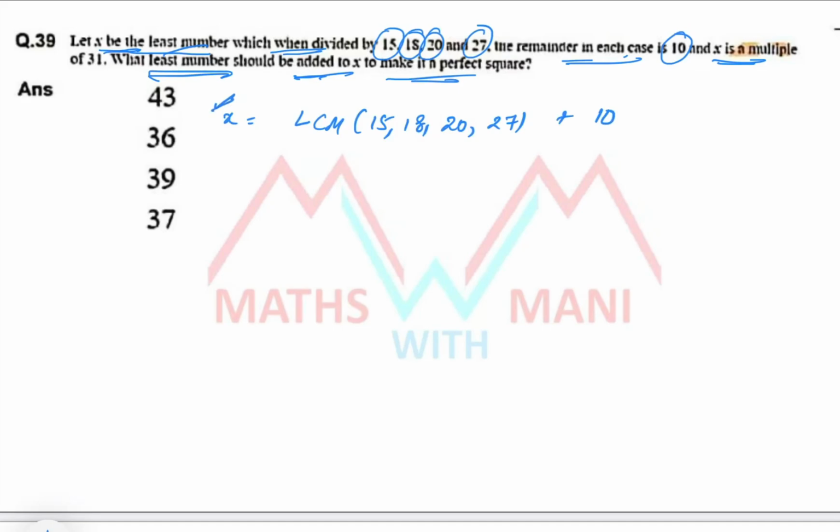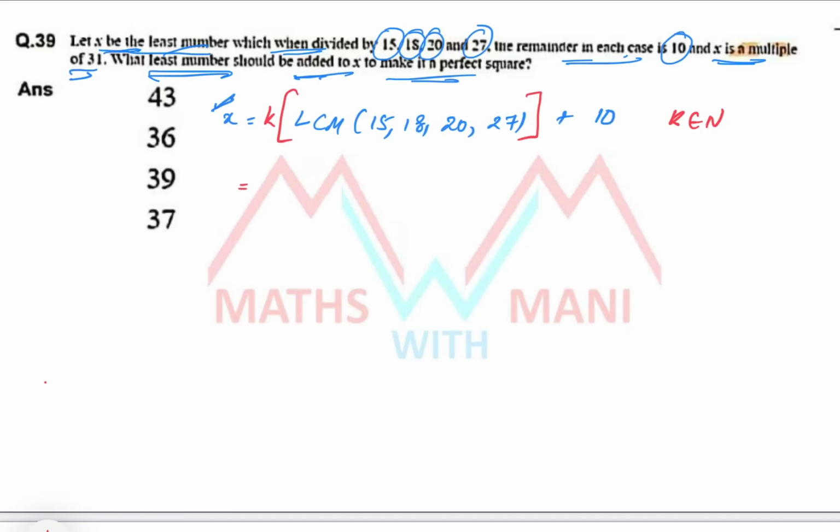But here it was given x is a multiple of 31. So the general format of x is equal to what? K into the LCM of this plus 10, where k belongs to the natural numbers, which means k equals 1, 2, 3 and so on.